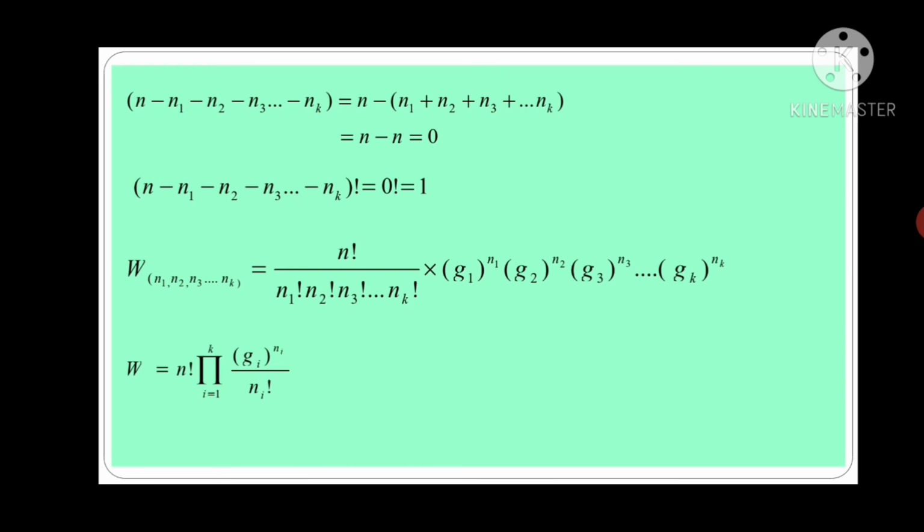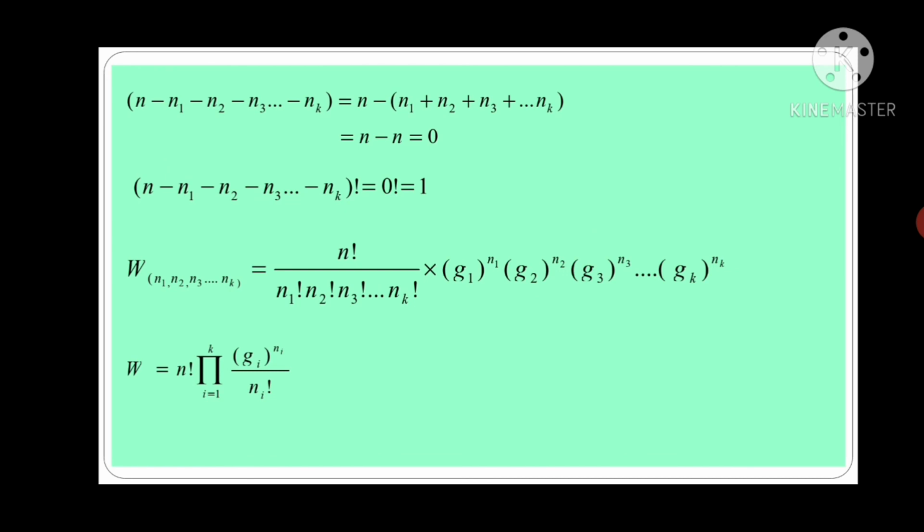Now friends, take in bracket N minus N1 minus N2 minus N3 up to minus Nk, which is equal to N minus the bracket N1 plus N2 plus N3 plus up to Nk. Now you know N1 plus N2 plus N3 up to Nk is the number of particles N. So it gives us N minus N equal to 0. So N minus N1 minus N2 minus N3 minus Nk factorial is equal to 0 factorial, and it is 1.